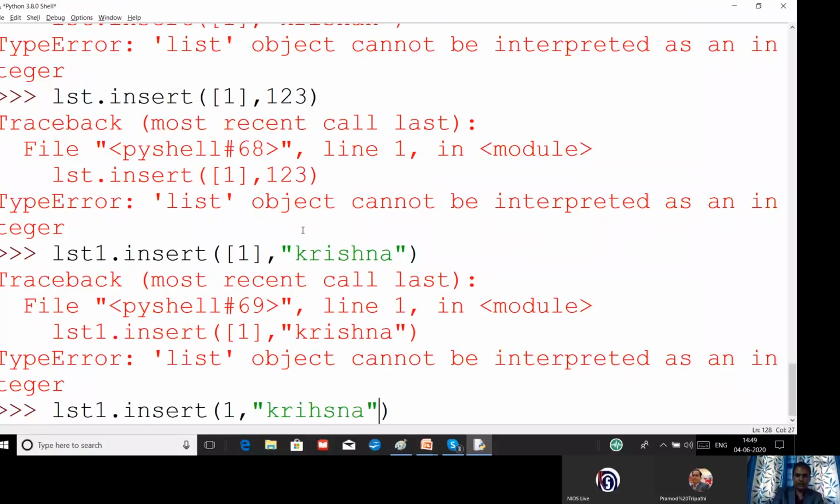Now we will discuss the reverse function. If you want to reverse the list items, then you can use the reverse function. On screen it is available. The 10 is coming at the last position, but it is actually in the first position. So you can use the reverse method. You can see this is an example I have given. Now you can see the 10, the last element, is coming first. It will not change the order of data. Ascending, descending order will not be done. It will simply reverse the given list data.